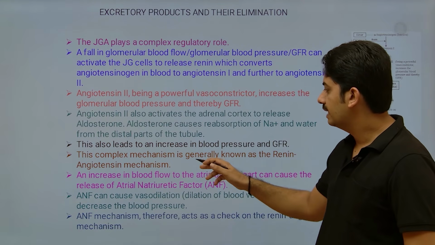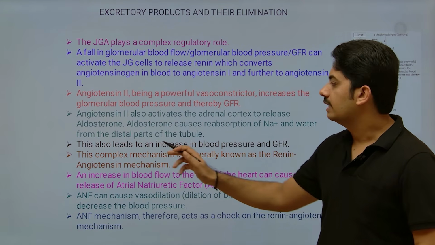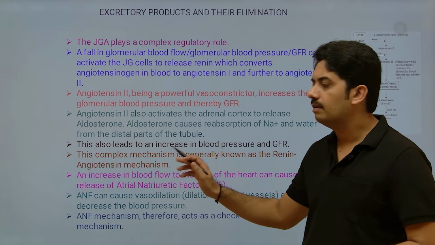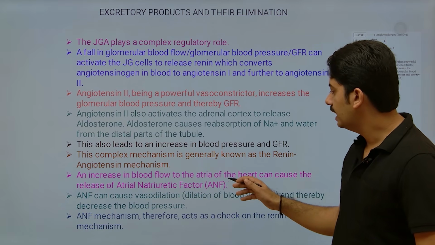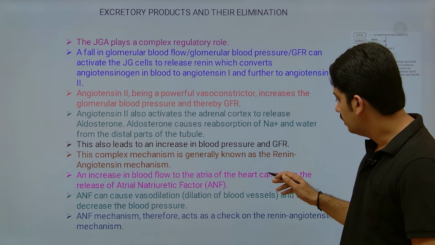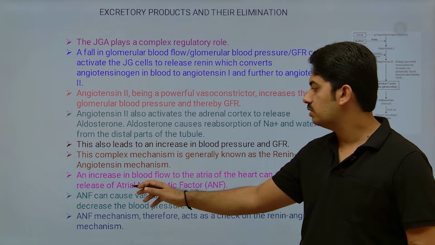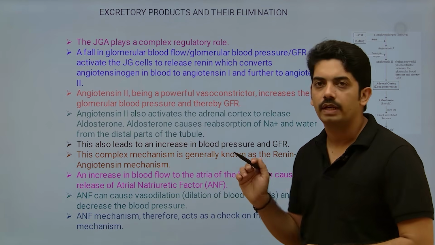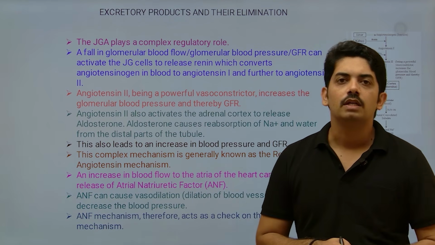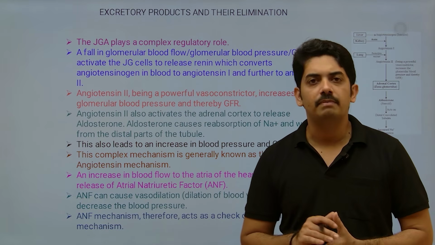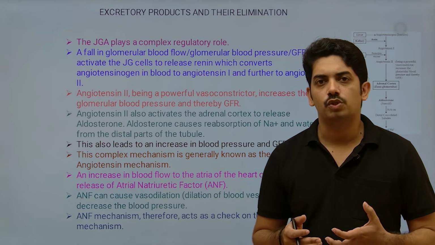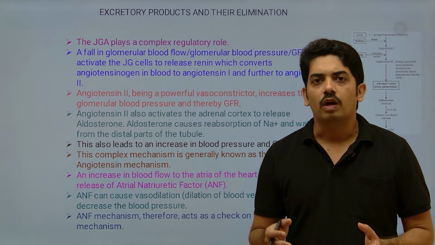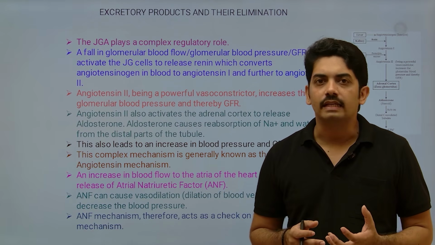This complex mechanism is generally known as the renin-angiotensin mechanism. An increase in blood flow to the atria of the heart can cause the release of atrial natriuretic factor. This is very important. So this mechanism should have a feedback mechanism, right? So because of reabsorption of water and sodium, the volume of the blood in the heart will increase.